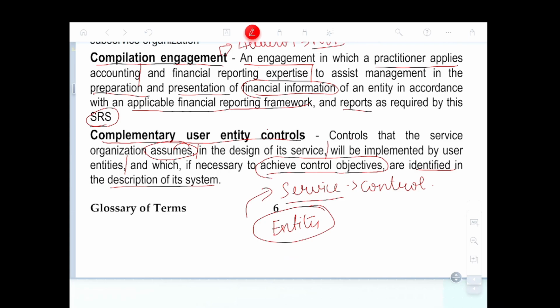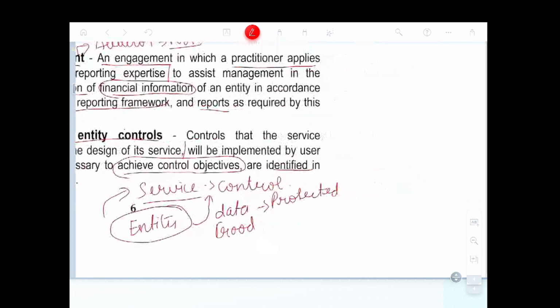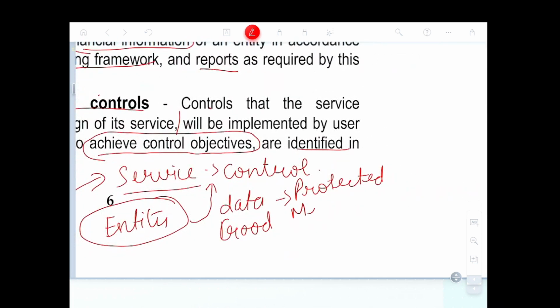So they give data to the service organization. They provide goods to the service organization. How is it being protected? What are the measures being taken against a data breach?